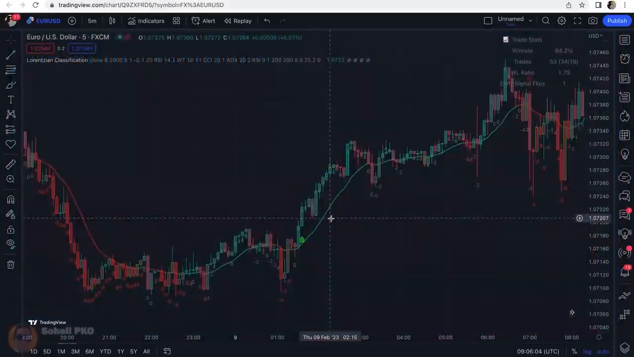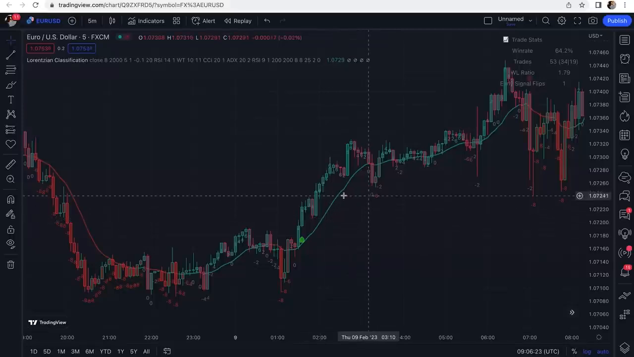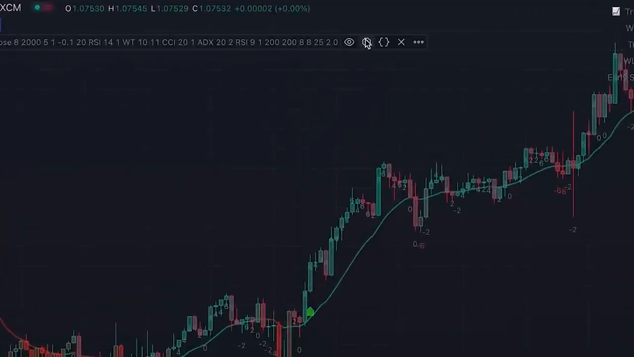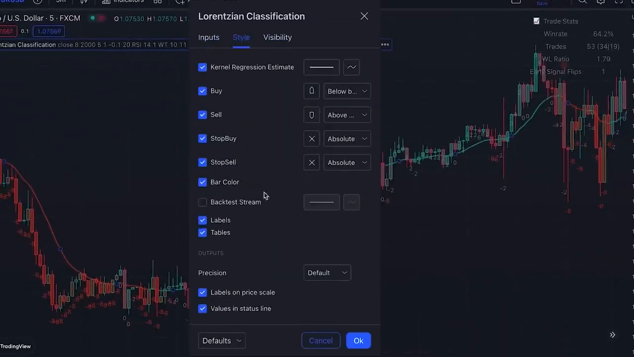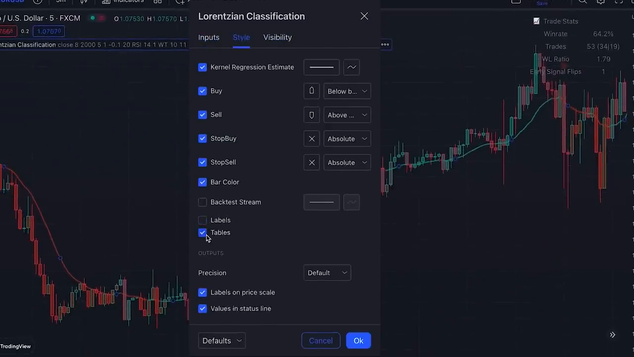I don't get into more details regarding this indicator because I have a complete guide to this indicator. The link is also placed in the description of this video and you can check it later if you're interested to fully understand this indicator and its components. In this strategy, we only use the generated buy-sell signals and we don't use these numbers. So here in its settings, here in the style tab, we uncheck labels and also the tables.